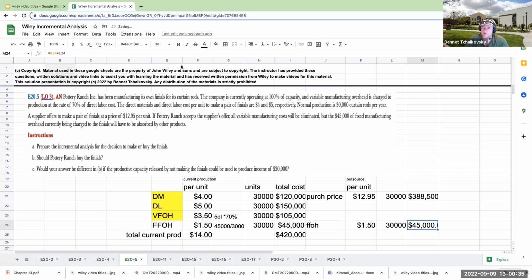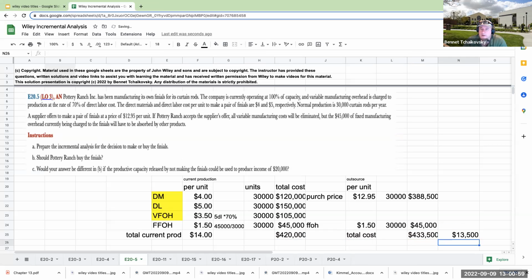This $45,000. So my total cost is really going to be $433,500. So if I look at it this way, it's going to cost me $433,500. How much higher is that than my current production cost?